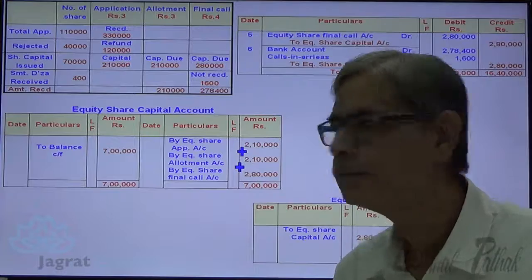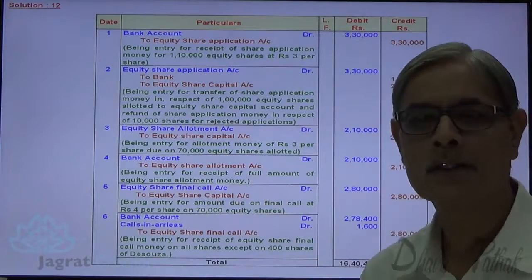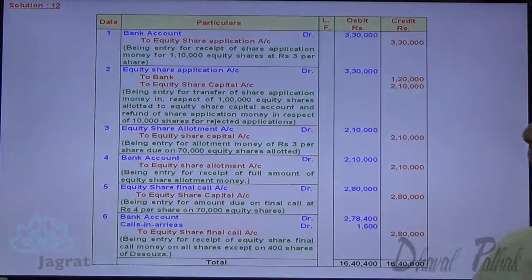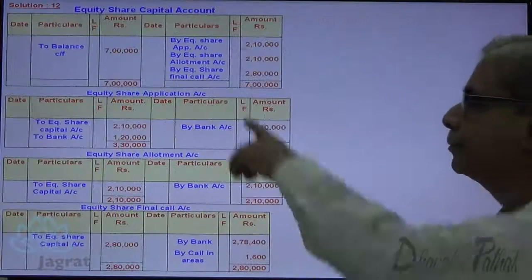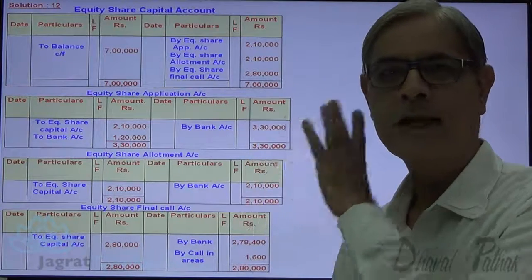Explanation part is over. Now the reporting part. This is how your sum should appear in the examination, and this is how the various ledger accounts that we have prepared are disclosed at one place.